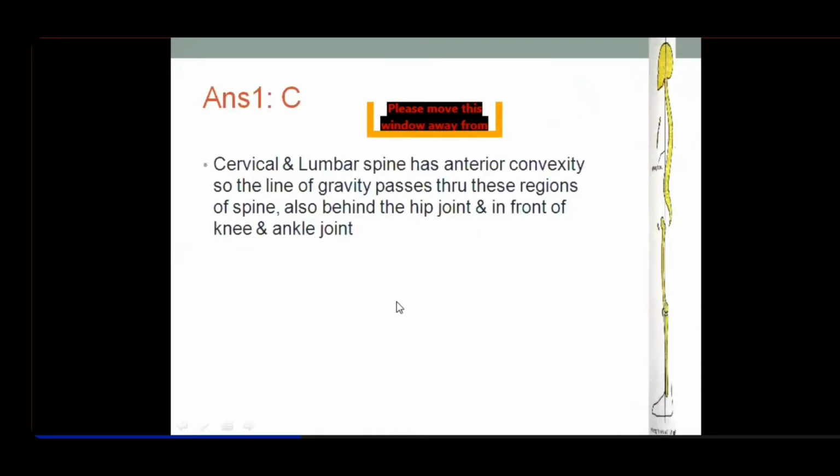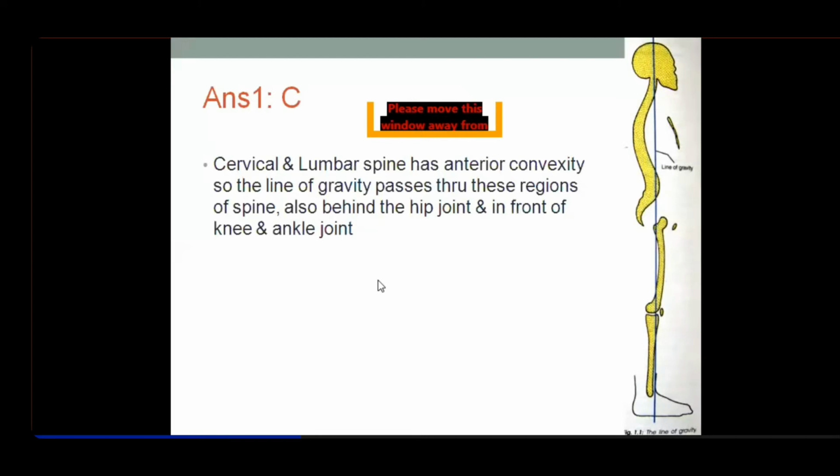Got it? So this is important because you have to stand against gravity. The line of gravity should pass such that you are able to balance your body against gravity vertically. So here you're seeing it passes through the cervical spine, then the lumbar spine, and it passes behind the hip joint. This is supposed to be the acetabulum. This is the pubic symphysis. So this is the hip joint. You can see it passes here behind the hip joint. Then it passes anterior to the knee and the ankle joint.